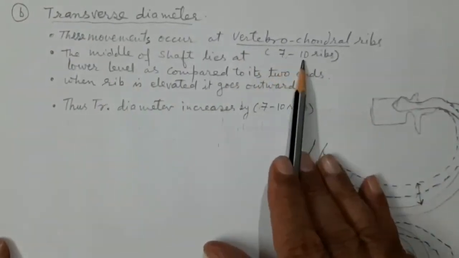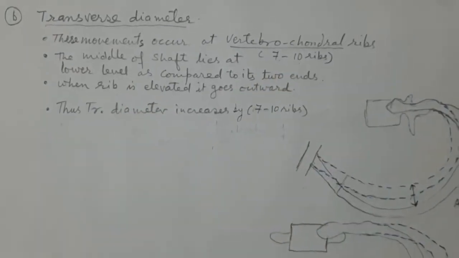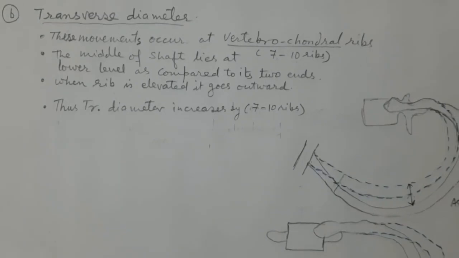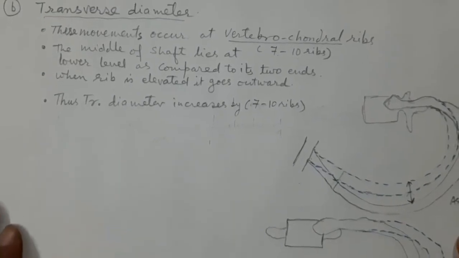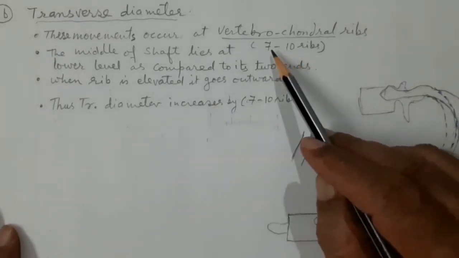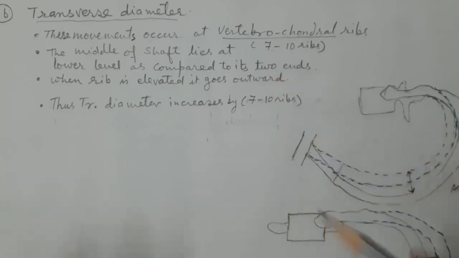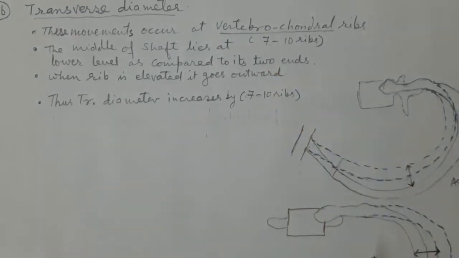So the 7th to 10th ribs are lifted up, and the lifting is because of the contraction of the intercostal muscles. All three muscles will lift these four lower ribs, and because of that the ribs will go up. Why will they go up?